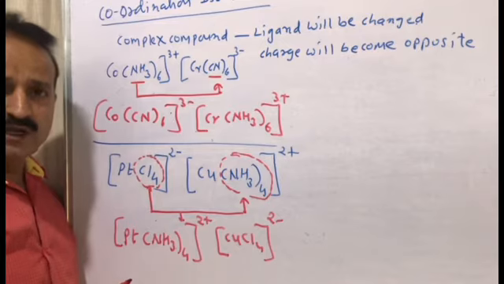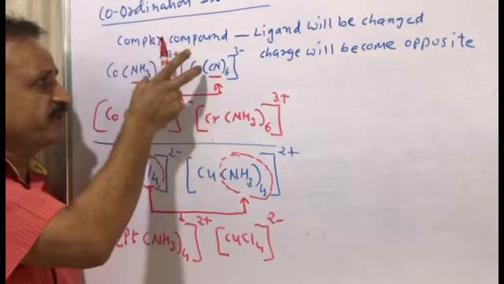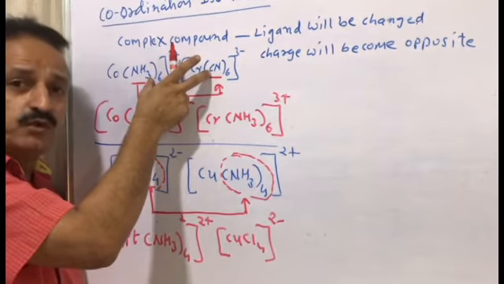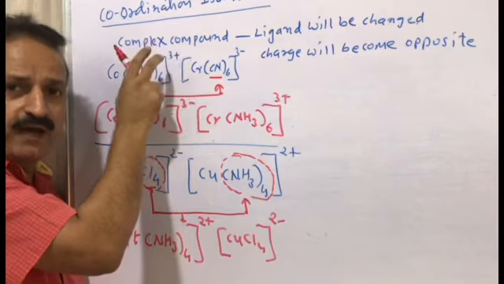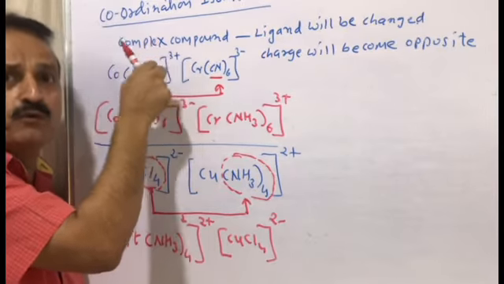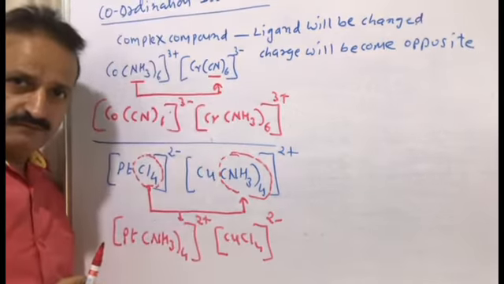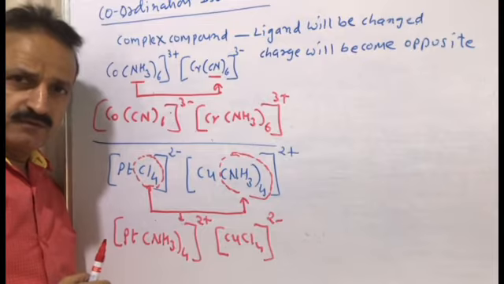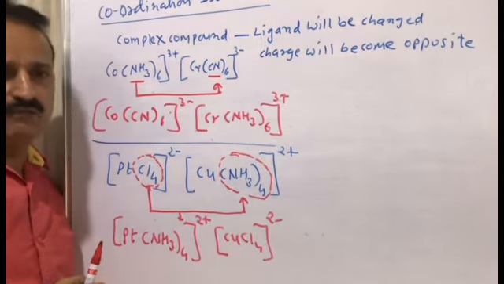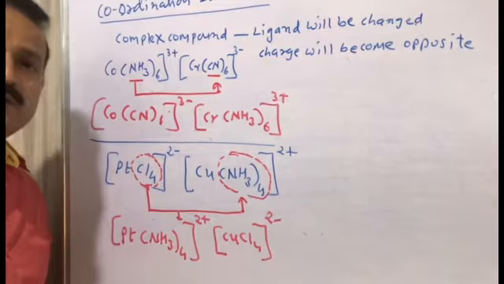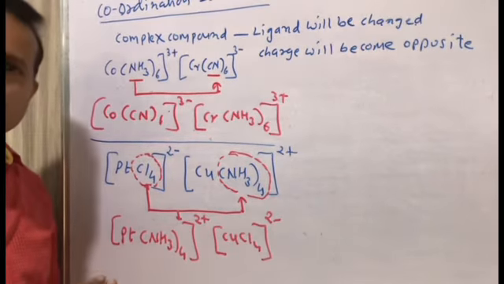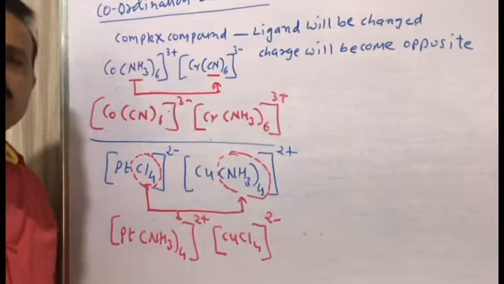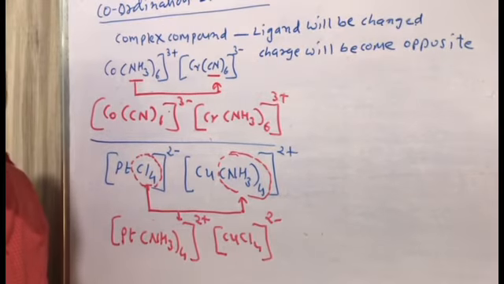Try to understand: you have to take an example which has two different complexes with positive and negative charge. Ligand will be transferred from one part of the complex compound to another part. It is very clear, very easy, very simple. So coordination isomerism is completed.